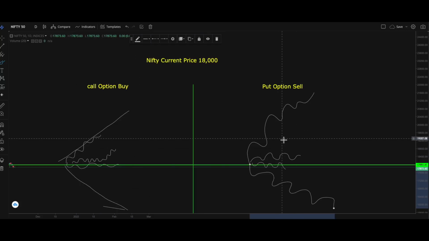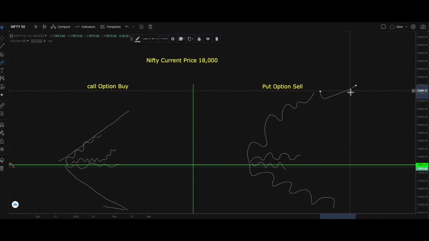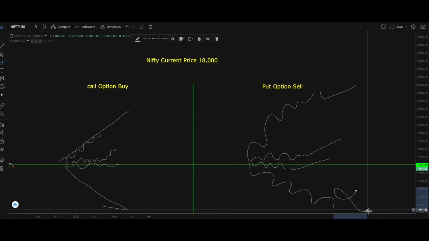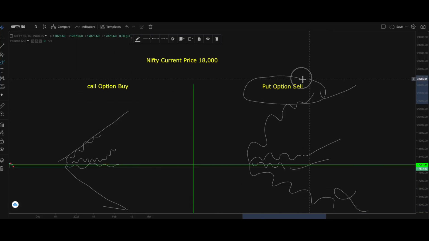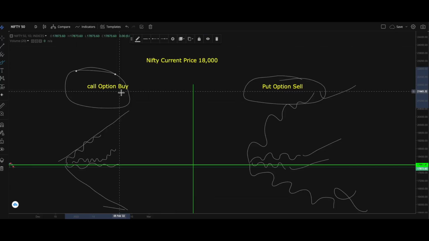But for an option seller, even though his profit is fixed, see at this situation, he'll be in profit. Even at this situation, he'll be in profit, and in this third situation he will be in profit. Only when there is huge momentum like this, only then an option seller will be in loss. Since the probability of making profit in option selling is more compared to option buying, a lot of big institutions and high net worth individuals prefer option selling over option buying.